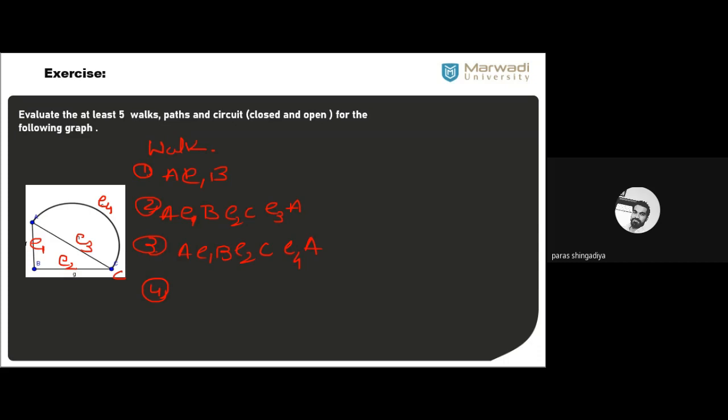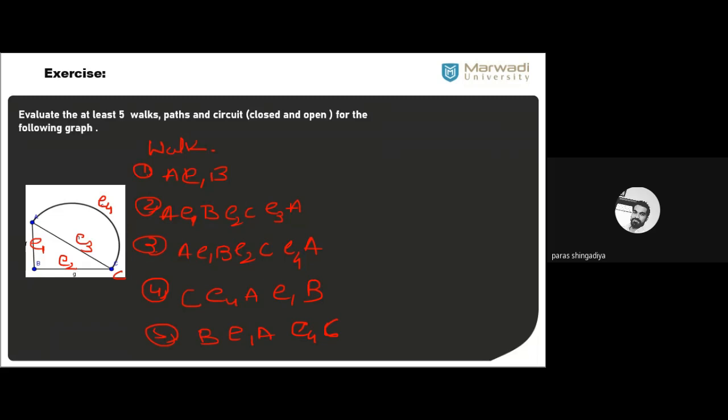Just let's start with C. So C, E4, A, okay? E1, B. That is the next example. Okay, just change the starting place. Fifth one we can consider, let us start with B: B, E1, A, E4, C. That is the third one. Clear? So there are lots of possibilities for examples of walks.